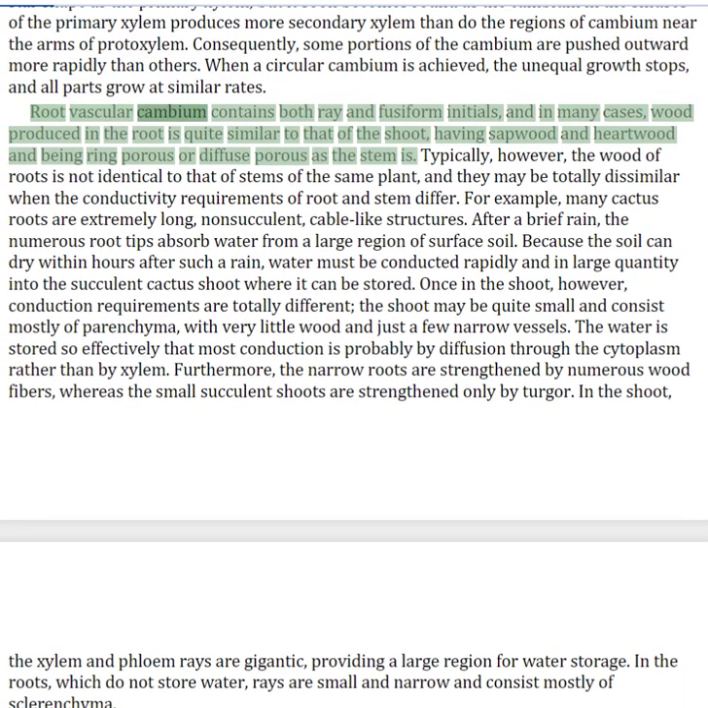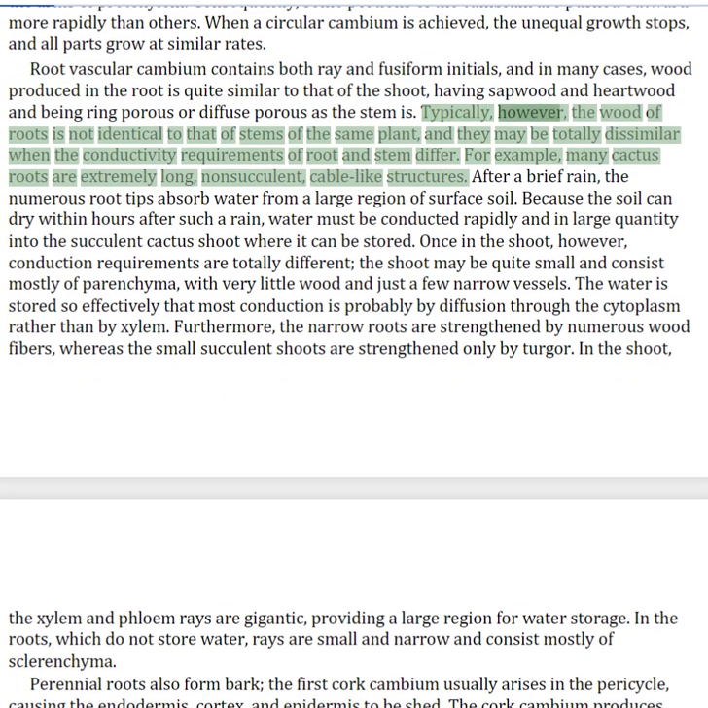Root vascular cambium contains both ray and fusiform initials, and in many cases, wood produced in the root is quite similar to that of the shoot, having sapwood and heartwood and being ring porous or diffuse porous as the stem is. Typically, however, the wood of roots is not identical to that of stems of the same plant, and they may be totally dissimilar when the conductivity requirements of root and stem differ.